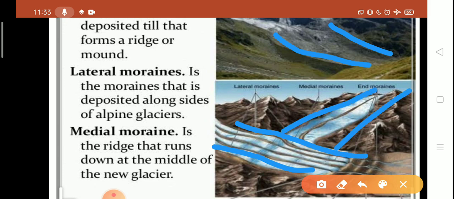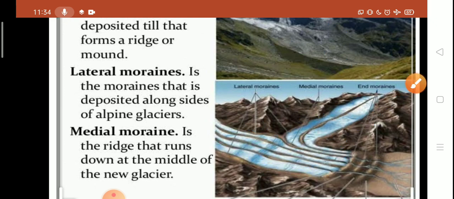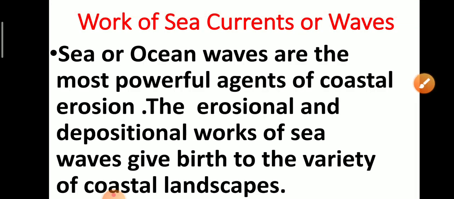There are two types of moraines, lateral moraines and medial moraines. A lateral moraine is a moraine that is deposited along the sides of an alpine glacier. So this is the depositional work of the glacier.